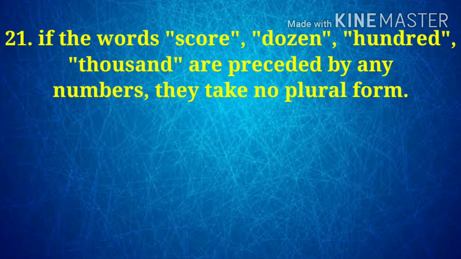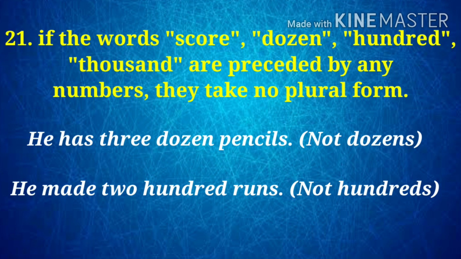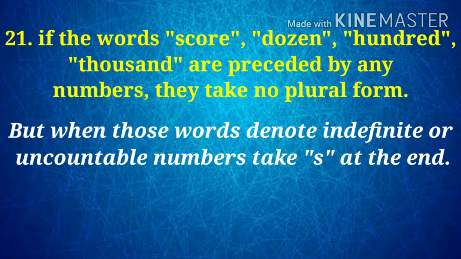Number 21. If the words score, dozen, hundred and thousand are preceded by any number, they take no plural form. For example, he has 3 dozen pencils, not dozens instead of dozen. He made 200 runs, not hundreds instead of 100. But when those words mean indefinite or uncountable numbers, they take s at the end.